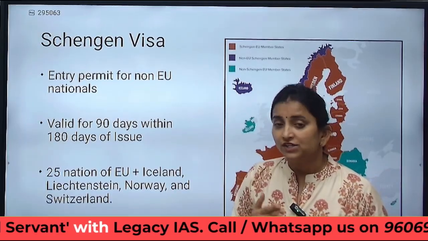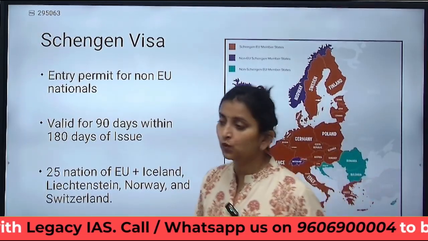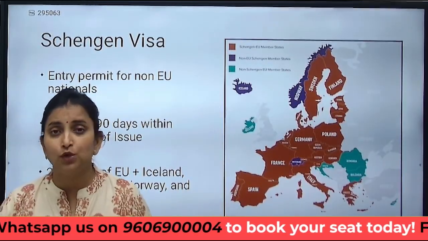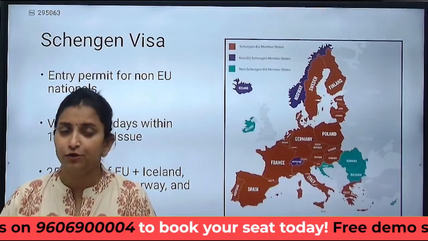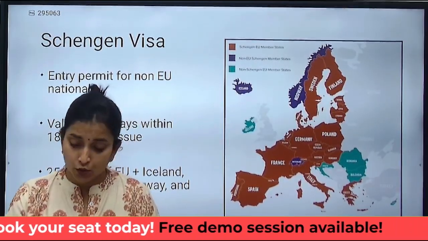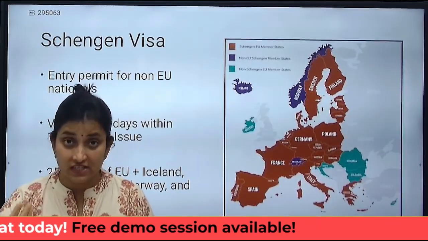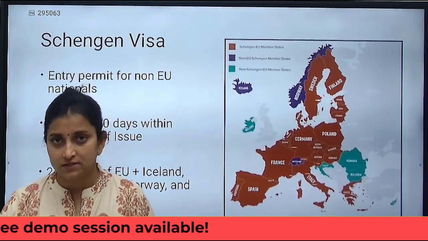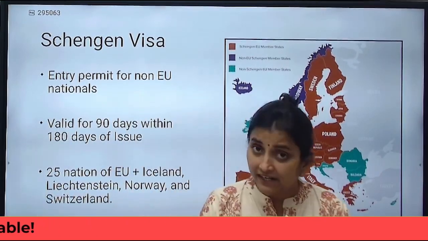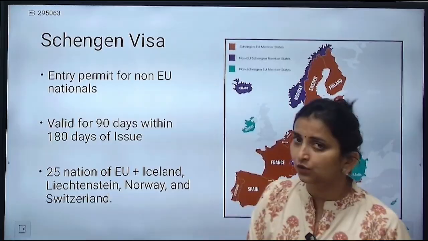That means a person who has entered a Schengen territory shall be allowed to stay in the Schengen area for only a period of 90 days. The total time window to visit the Schengen country will be 180 days. So within a period of 180 days, 90 days is the total validity of this visa for a non-EU national.